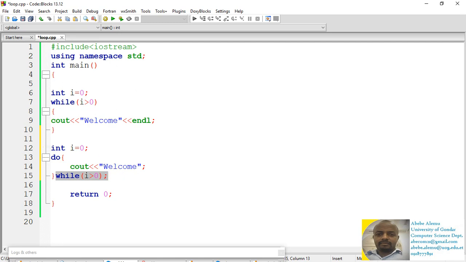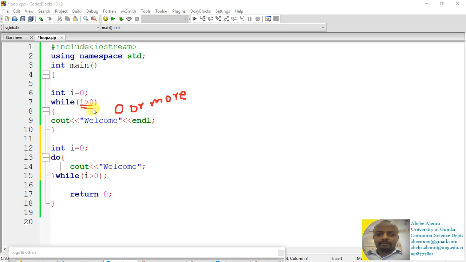So what exactly is the difference? In the case of while loop, this statement is guaranteed to be executed 0 or more times, because it depends on the condition.